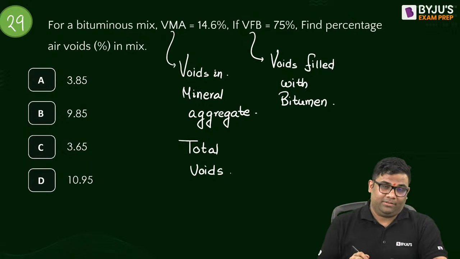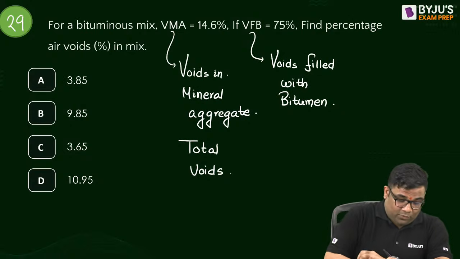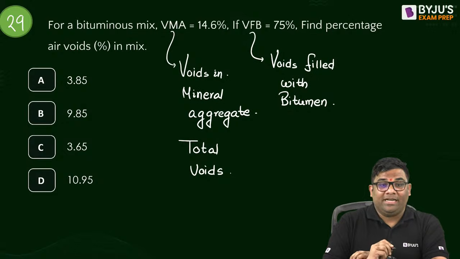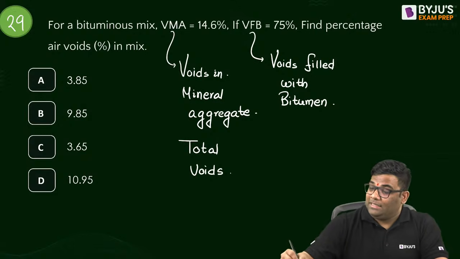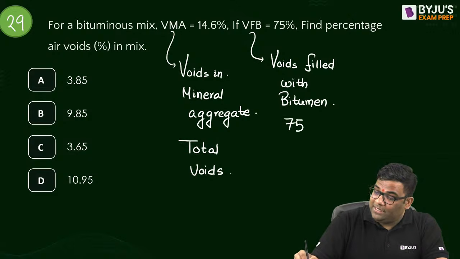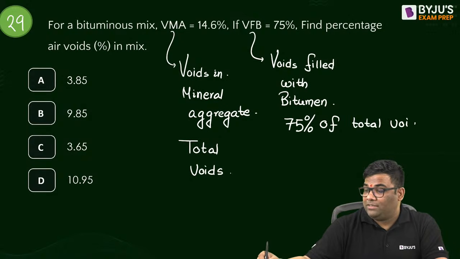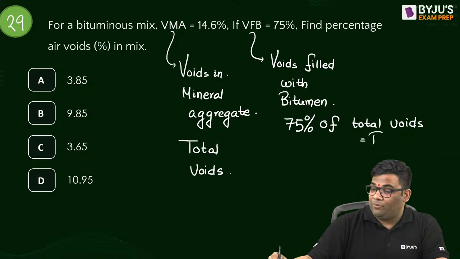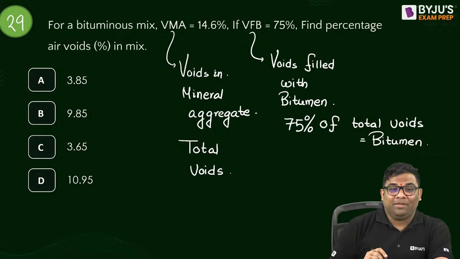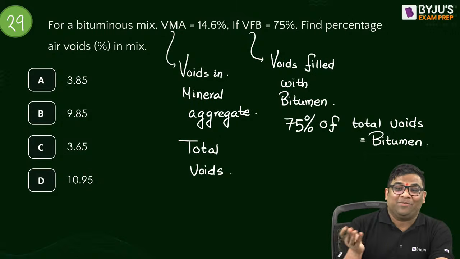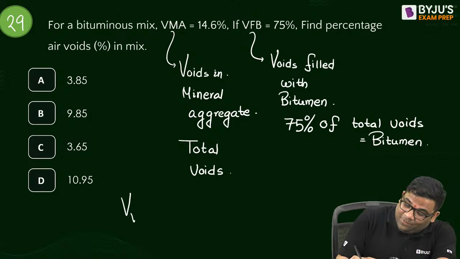So please answer this. The voids filled with bitumen is 75%. That means 75% of total voids is bitumen. This meaning is this, right? So now answer me, what is the percentage air voids? This is a very straightforward question. Percentage air void is VB.